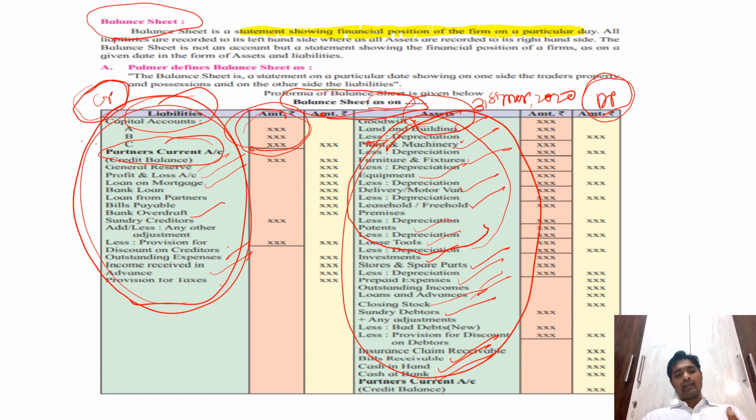Okay, so now we have learned the trading account format, profit and loss account format, and the balance sheet also. That is the final account of a partnership firm. The same things we learned last year in the case of final accounts of a proprietorship or sole trading concern. Same things are there, but the difference is in the calculation of profit: when we prepare the profit and loss account, there we calculate net profit.